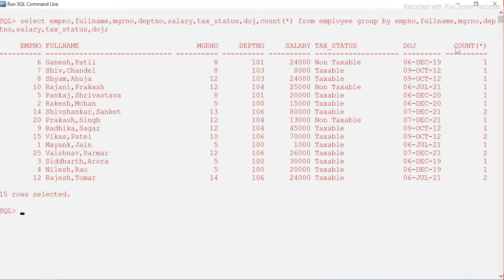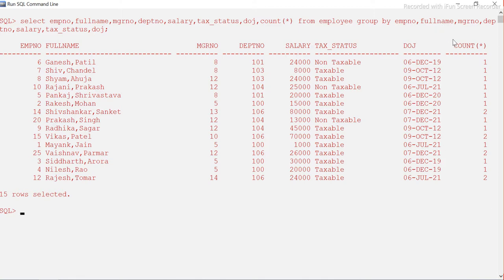We have grouped it based on all these columns. Whichever are duplicate are coming with a count of 2. Here you see 2, 2, 2. So whichever are coming as 2, those are the duplicates. We just want to filter out all of them. How do we do it?